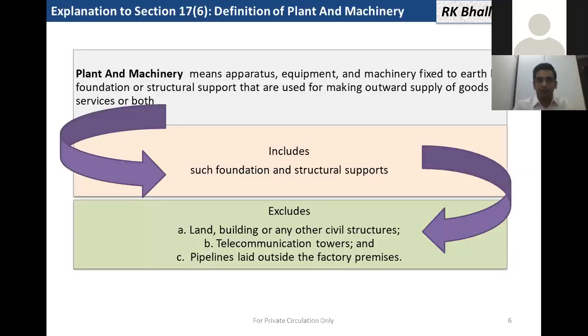Now, what is plant and machinery? There is an explanation in section 17(6) which says that plant and machinery means apparatus, equipment, and machinery fixed to earth by foundation or structural support that are used for making outward supply of goods or services or both, and includes such foundation and structural supports. So plant and machinery is defined in this explanation for the purpose of claiming of ITC. So let us discuss a few case studies on whether this is a plant and machinery or not.